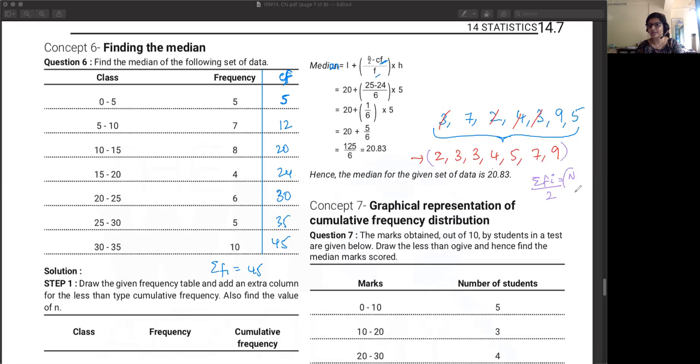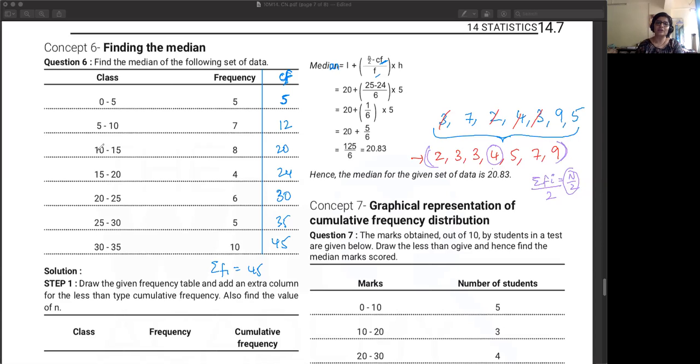So you find out what is n by 2, like 7 by 2 is 3.5. So middle value is 4, 3.5 से थोड़ा ऊपर, right? So that is how you find out the median when you've got a small number of values.